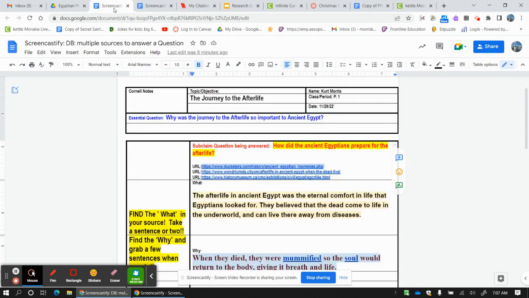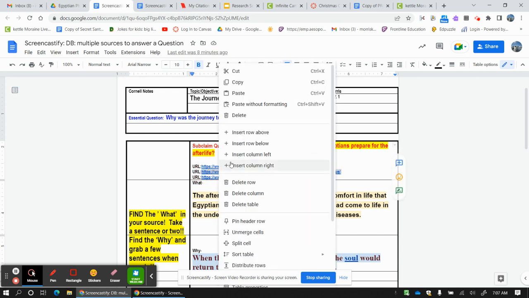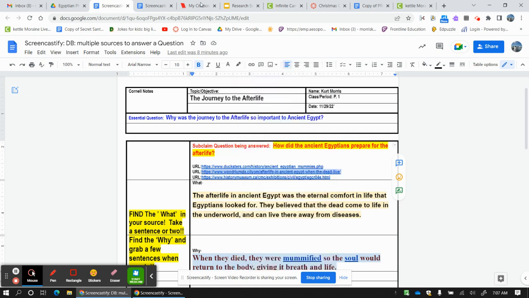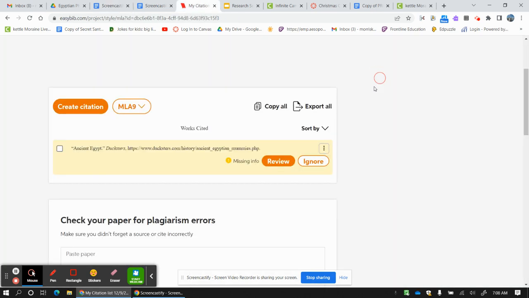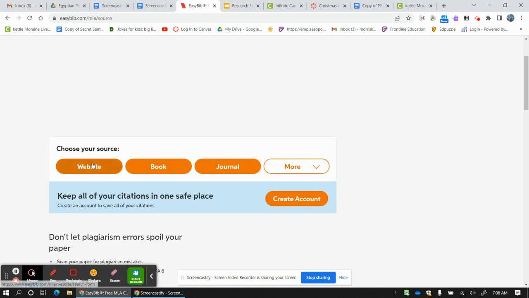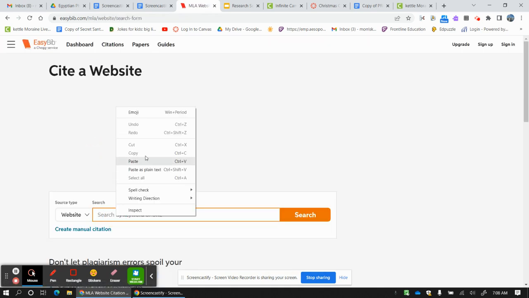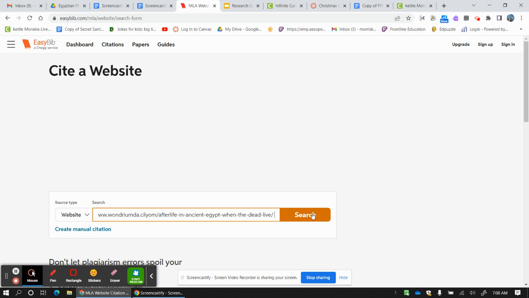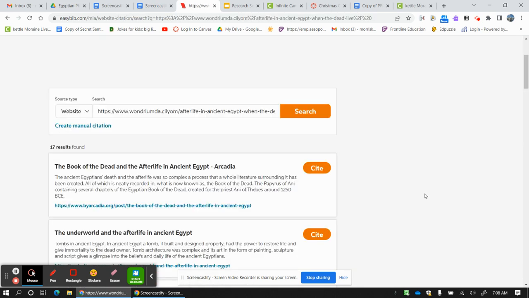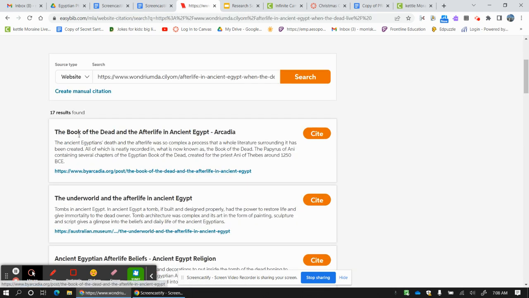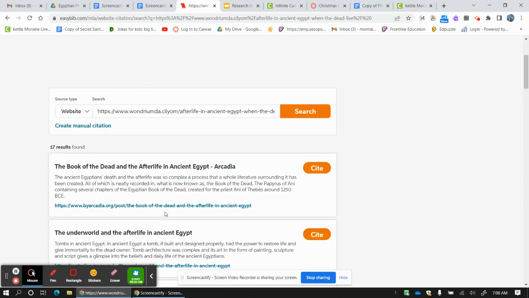Then, of course, I would go back. I would highlight the second one. I'm going to copy. I'm going to go back here. And I'm going to go to create citation. I'm going to go website. I'm going to hit that, paste, search. Okay. Arcadia, Australia. What is all this?